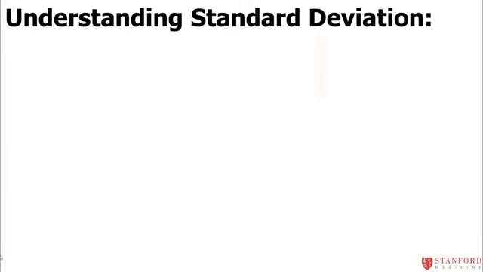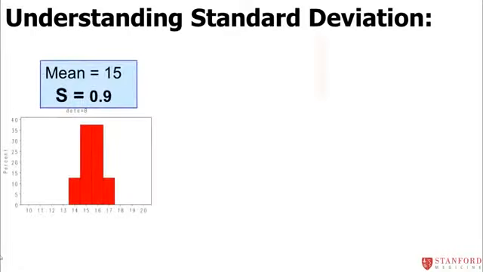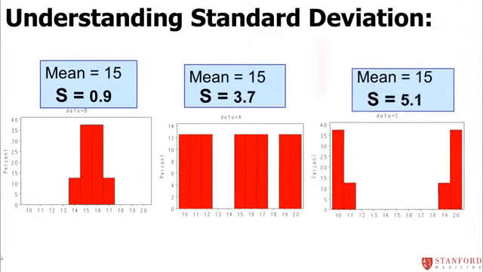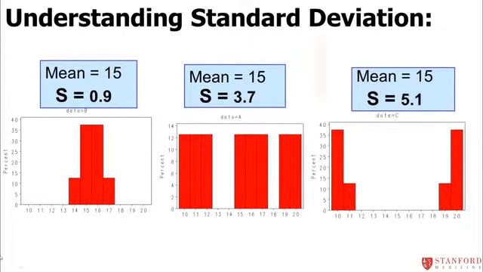Just to help you understand standard deviation even a little better, let me present to you 3 simple little mock data sets. And they all have the same mean of 15. They're just 8 people in each of these data sets. They all have the same mean, but they have different standard deviations. So in the first data set, B, over to the left of your screen, the mean is 15, but everybody's really clustered around the mean. So the standard deviation is only 0.9.